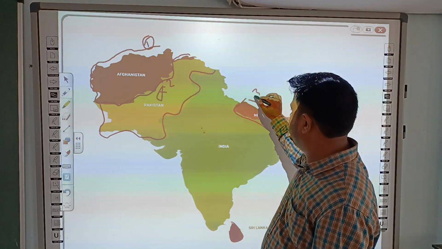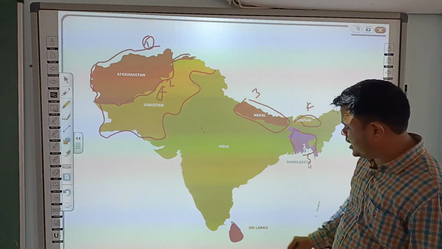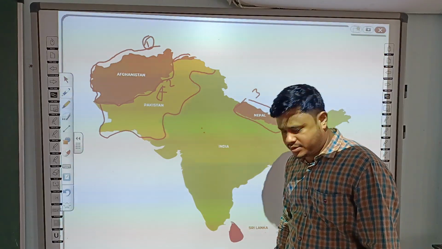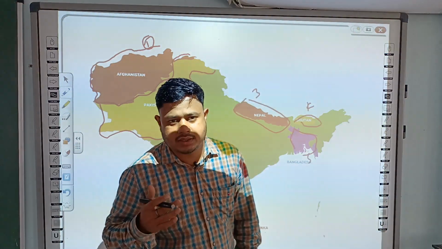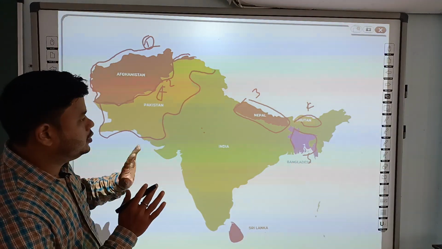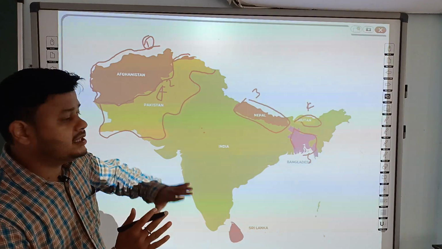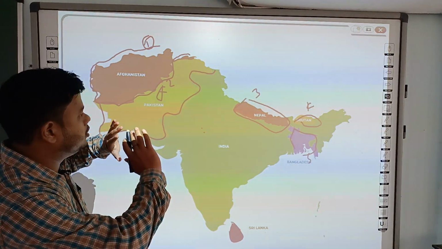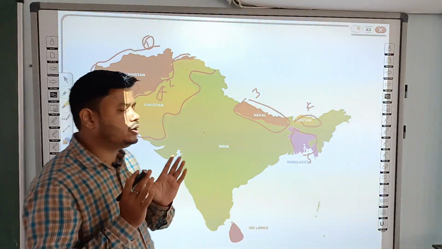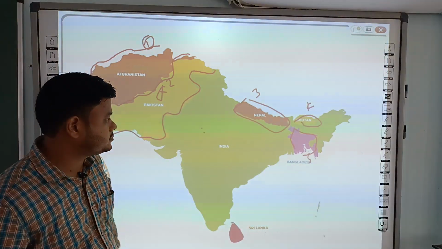Sometimes Sri Lanka and Maldives were also considered part of the Indian subcontinent. Now these are separate countries from India, but in ancient times all these countries were together known as the Great India or Bharatvarsha.